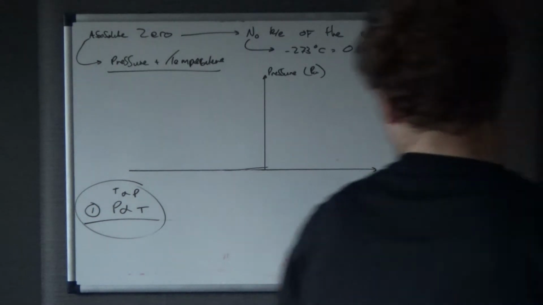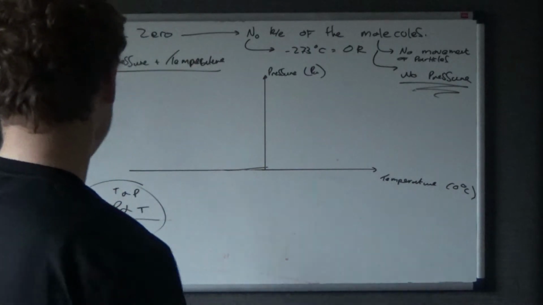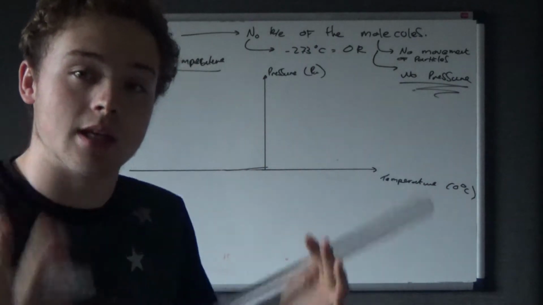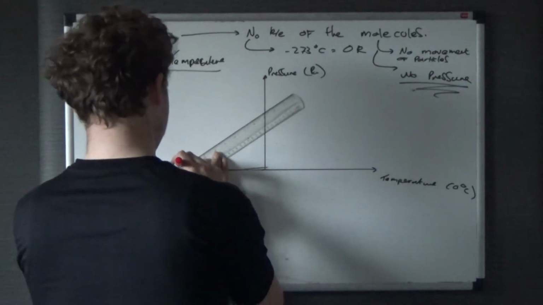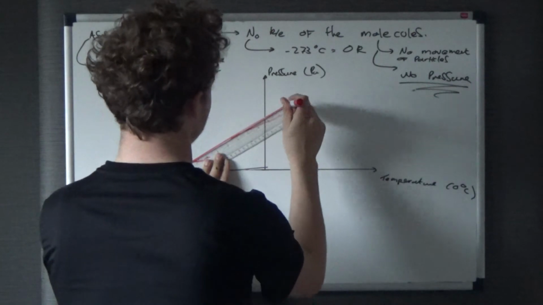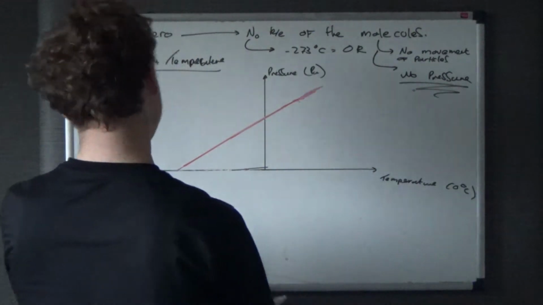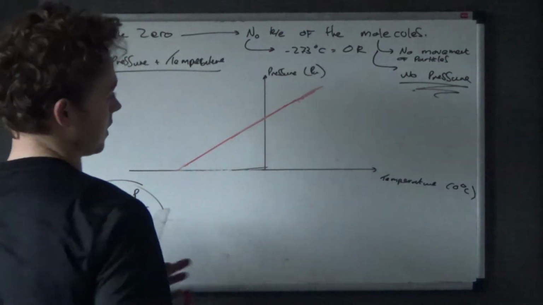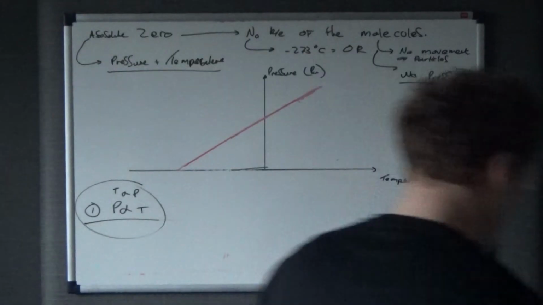Now, I'm not really going to go into any more detail on why this line looks the way it does than that, because, well, you just get these results from doing the experiment. Okay, so it's going to look something like this, because obviously it's just how it is. The line is going to look something like this. This red line is kind of a constant line there. Hopefully you can see that.